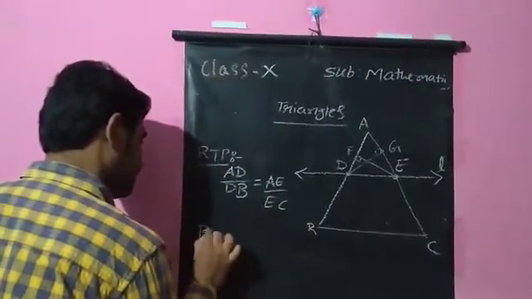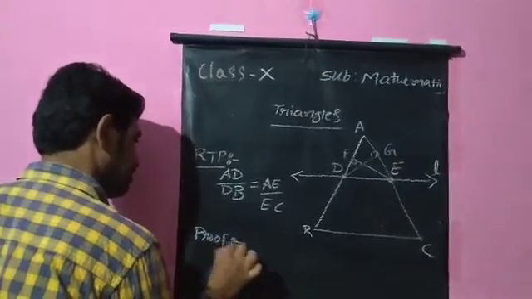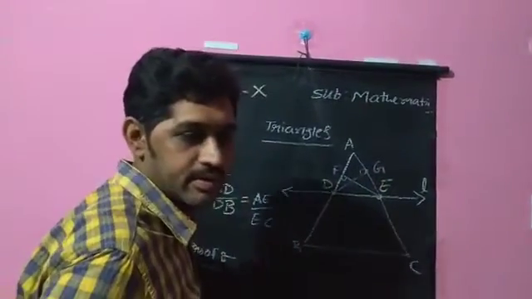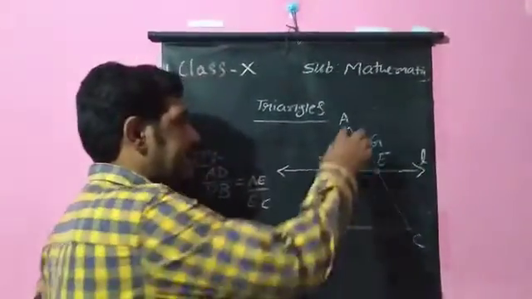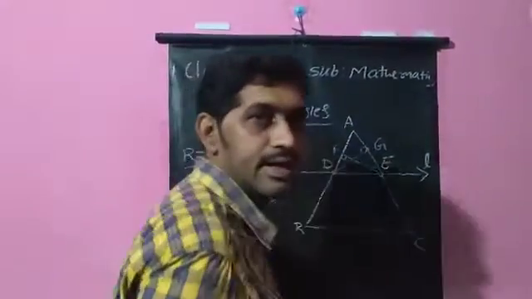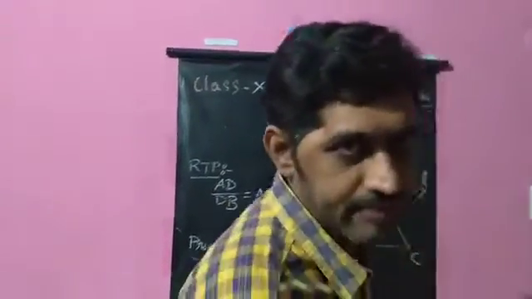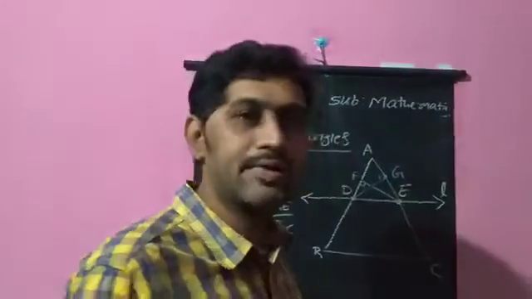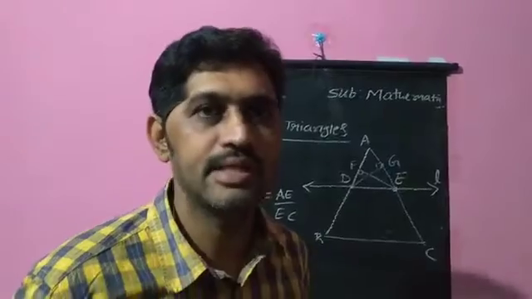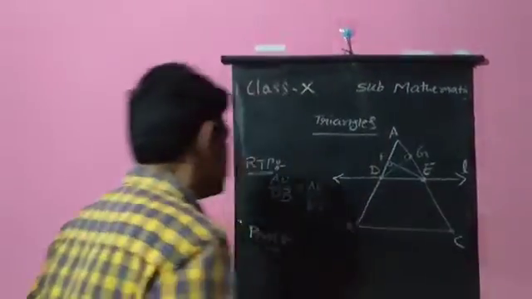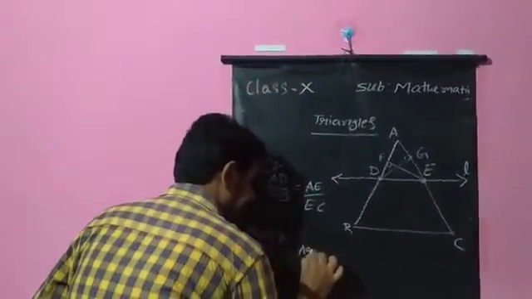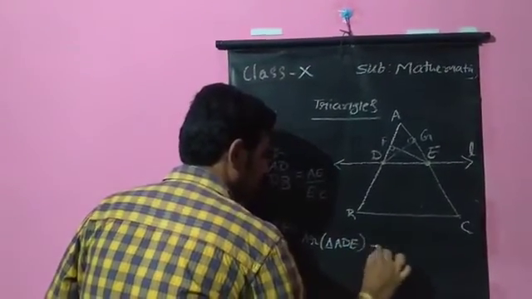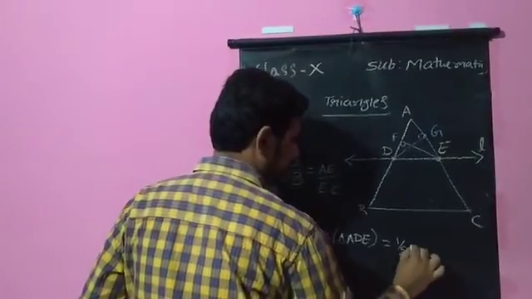So in the proof, first I will take triangle ADE. Watch it carefully. Triangle ADE I am taking. Can you tell me the formula for the area of a triangle? Since a perpendicular is given here, I can use the formula half into base into height. So first I will find the area of triangle ADE. Area of triangle ADE will be equal to half into base into height.